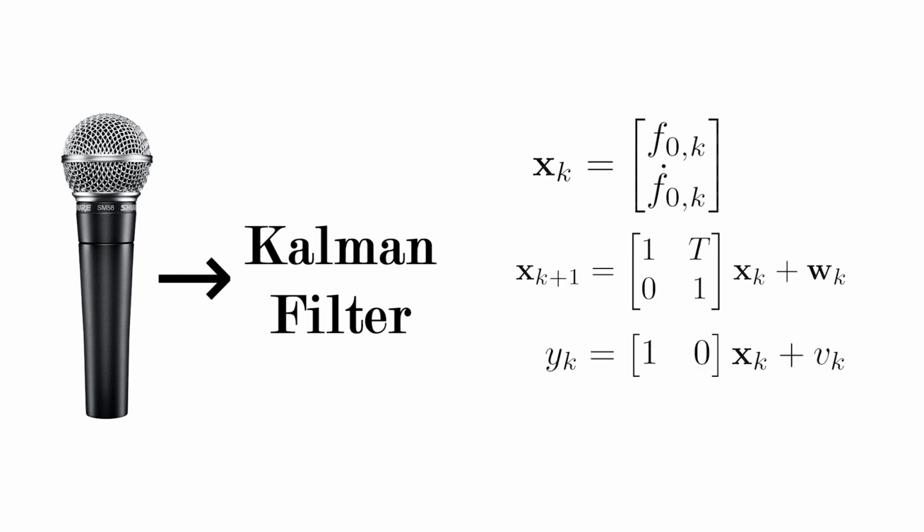We treat the singer's pitch and pitch velocity as hidden states. Every 10 millisecond frame, we predict forward, then correct using the raw frequency measurements. This two-step process gives us a minimum variance, noise-robust estimate of the current fundamental frequency.